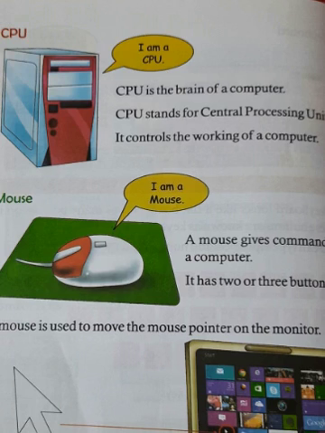Okay students. Here we are to know something about CPU. Look at the picture. This is the picture of CPU. It is saying I am a CPU. CPU is giving its introduction. I am a CPU. CPU is the brain of a computer. As in our body we have brain and it controls all the nervous system and all the action of all parts of body. Similarly here also in computer, CPU is the brain of computer.